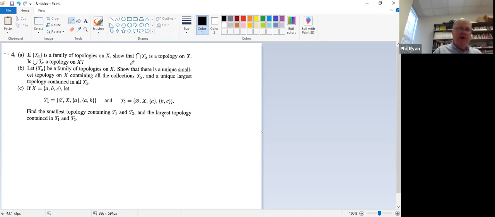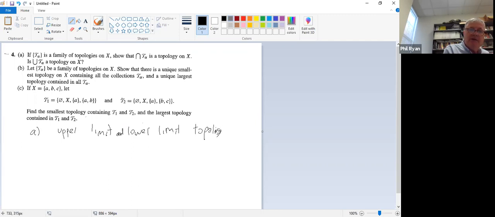Now, what about the union of the topologies? Is that a topology? And the answer is no. And the simplest example I could come up with is to take the upper limit and lower limit topologies on R.